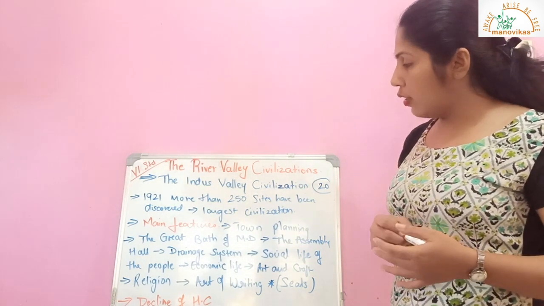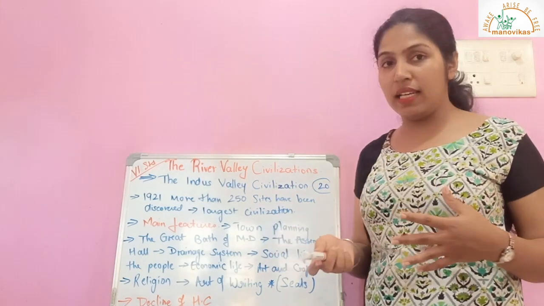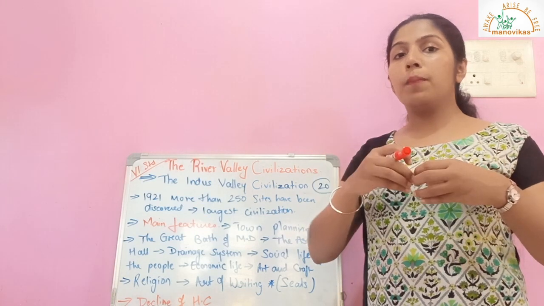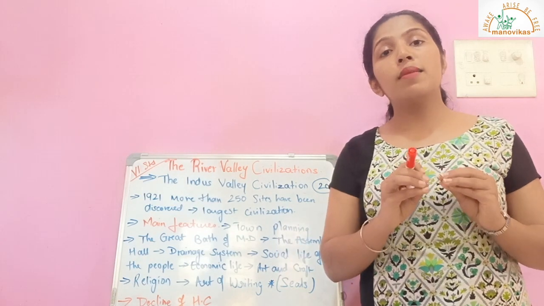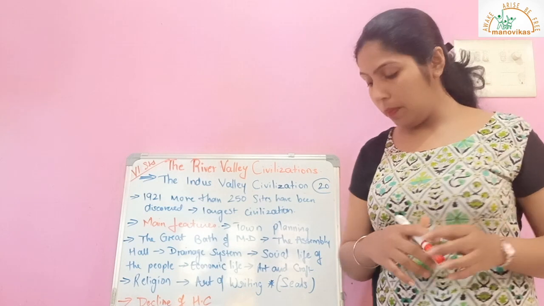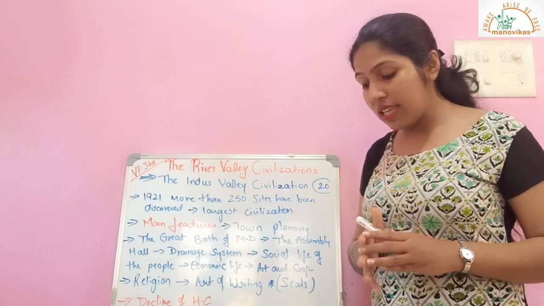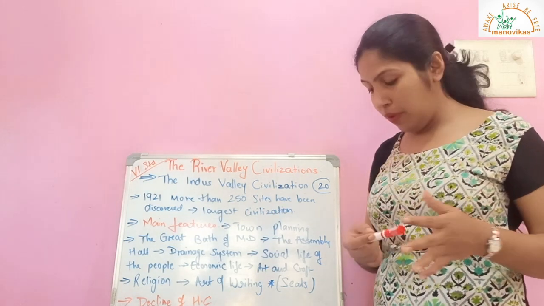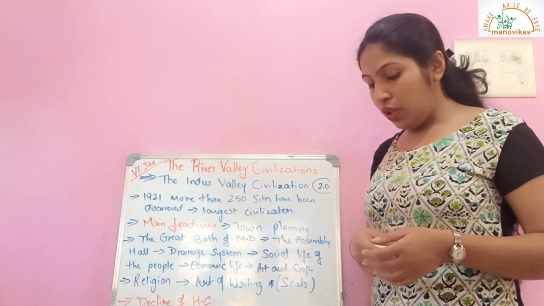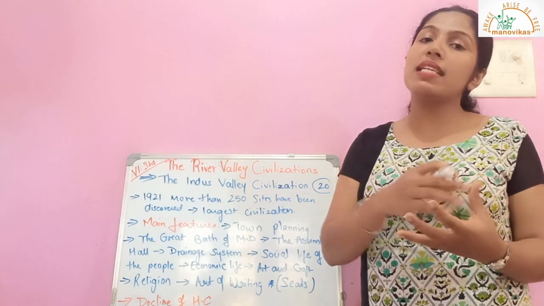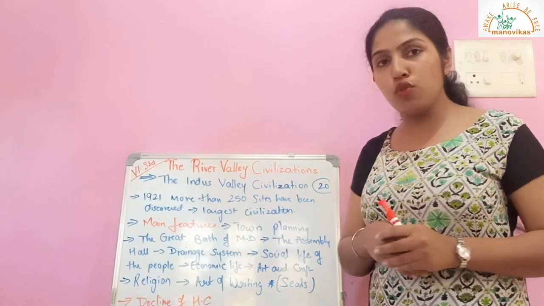Another important feature is the art of writing. Harappans had developed the art of writing, but their script was not of a particular language as the way we write or read. Rather, it consisted of figures, designs or diagrams. So they were pictorial, more of pictures. Nearly 400 signs of their script have already been found. The signs probably represented a word, object or idea. Attempts have been made to understand what exactly they were trying to convey through those pictures, but they have not been successful so far.